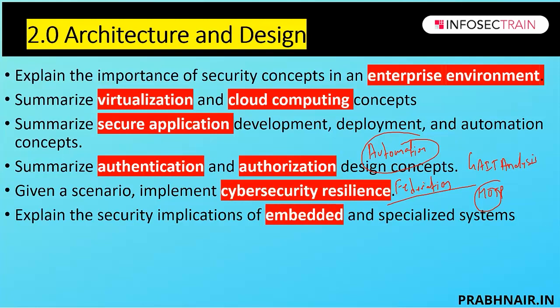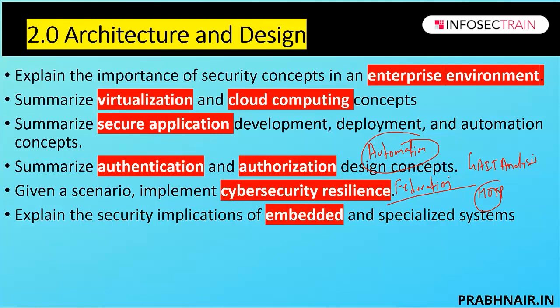Next is the security implications of embedded and specialized systems. Now this section is really one of the best things I like. One of the best topics you can say is this area, embedded and specialized systems. In this section they have introduced FPGA, which is called field programmable gate array. Along with that, SCADA. Oh my god, SCADA was covered so amazingly in Security Plus.